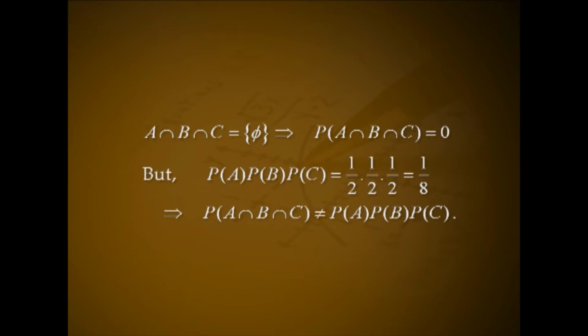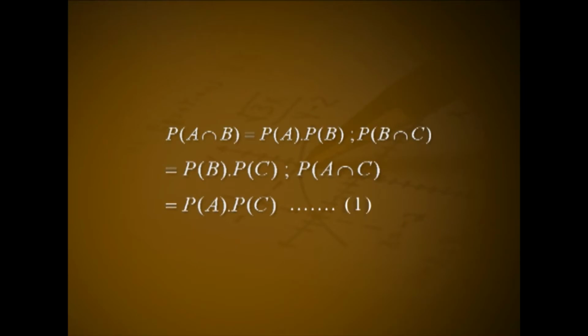A ∩ B ∩ C is the null set. This implies P(A ∩ B ∩ C) = 0. But P(A) P(B) P(C) = 1/2 × 1/2 × 1/2, that is equal to 1/8. This implies P(A ∩ B ∩ C) ≠ P(A) P(B) P(C). Now, we can conclude that A, B and C are pairwise independent but not mutually independent. That is, pairwise independence of events need not imply their mutual independence.